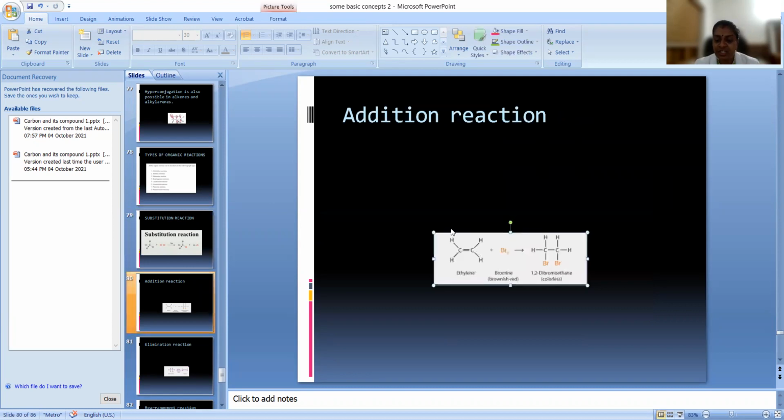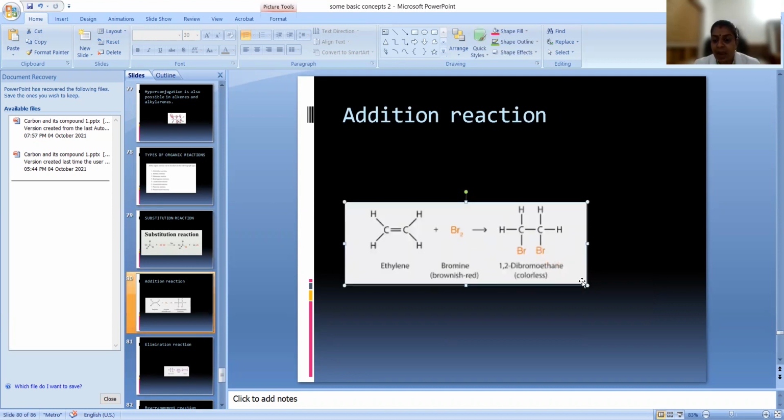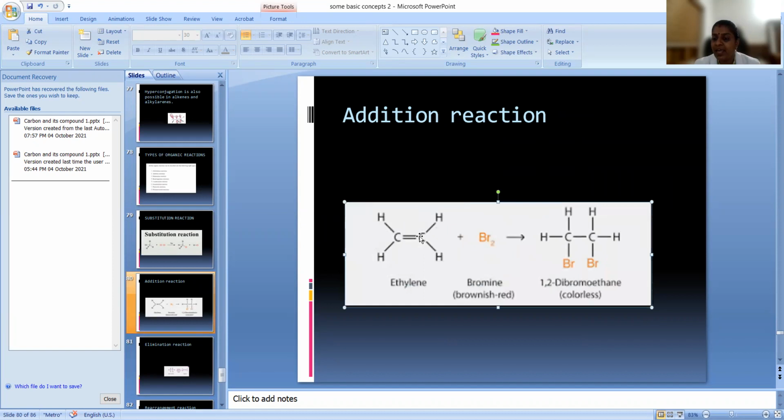Okay, now addition reaction. Addition reaction means a molecule completely adds to another molecule. There is a double bond, right? So this double bond will break and this bromine will add on these 2 carbon atoms. That is called addition. Completely this bromine will be adding on this double bond. So that type of reaction is called addition reaction. For addition reaction, we don't have any byproduct. This is actually a combination reaction. These 2 bromine atoms will add to both ends of the double bond by breaking the double bond.